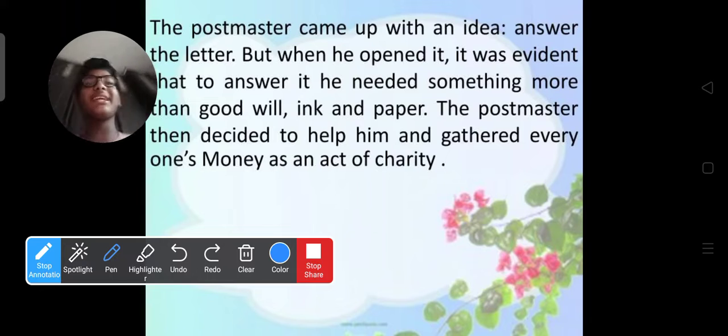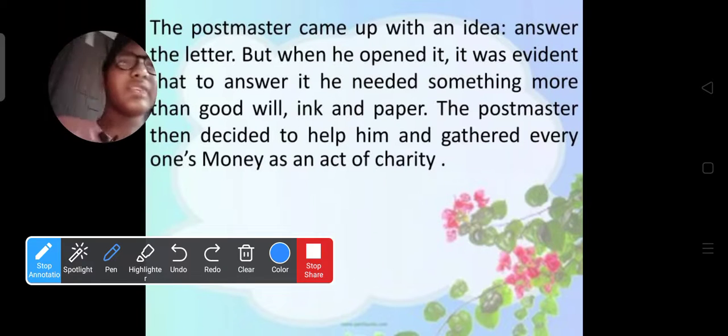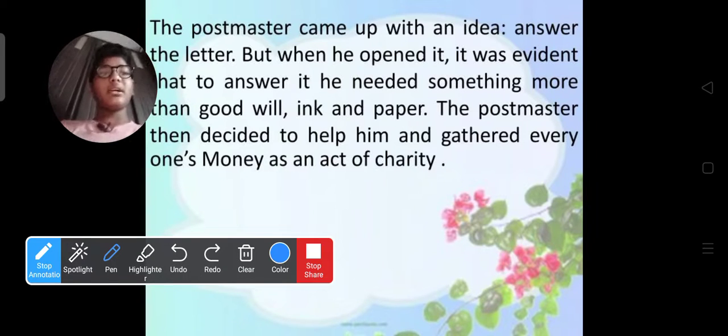Here we can say that we get a laughing situation. Actually, when a person drops a letter, it shouldn't be opened by anybody. It should reach the receiver; up to then, it shouldn't be opened. But here, the postman opened it, and laughingly he went near the postmaster and gave it to him. By reading that, the postmaster came up with an idea: answer the letter. He decided to answer the letter.